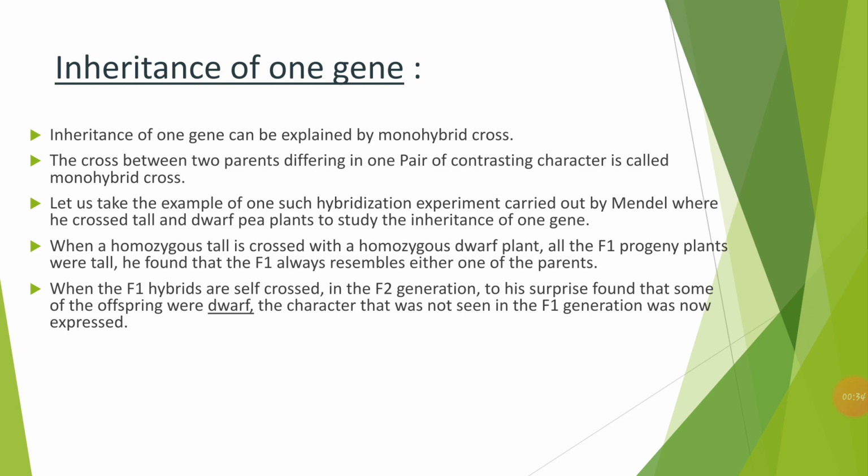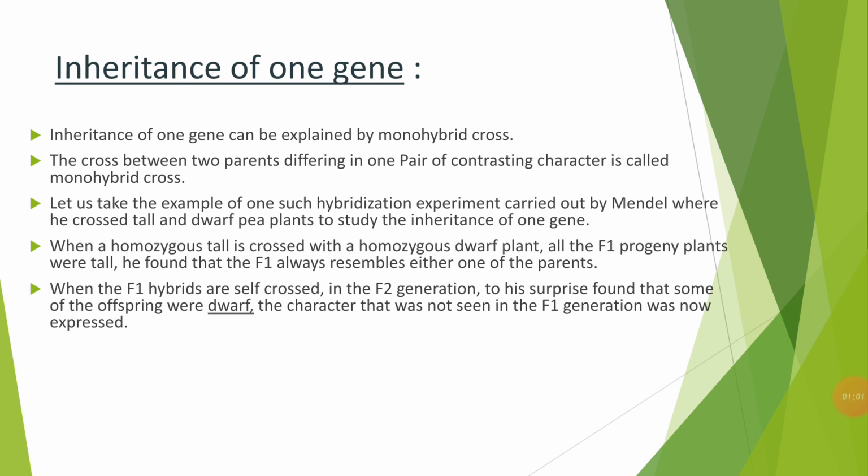Now let us take the example of one such hybridization experiment, which was carried out by Gregor Mendel, where he crossed tall and dwarf pea plants to study the inheritance of one gene. When a homozygous tall is crossed with a homozygous dwarf plant, all the F1 progeny plants were tall. He found that the F1 always resembled one of the parents.